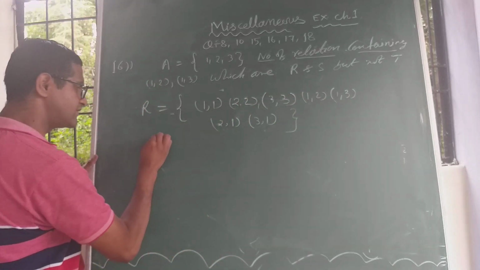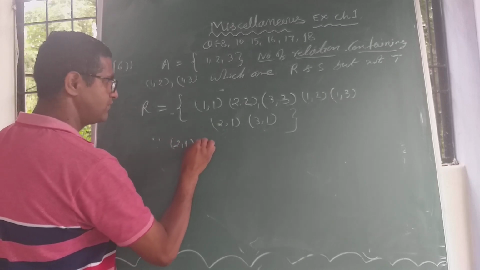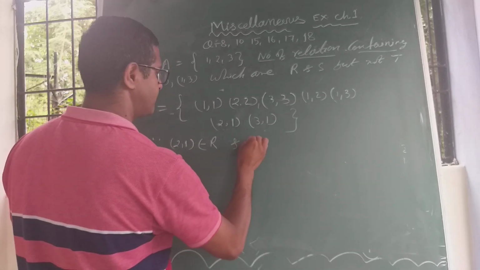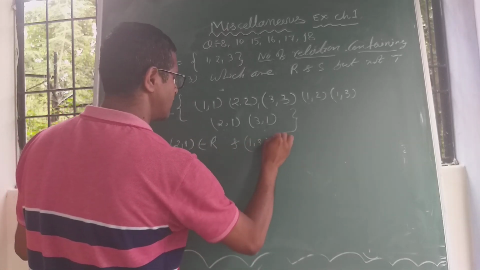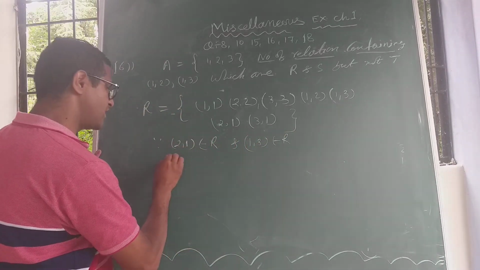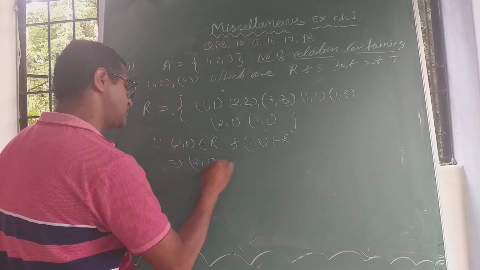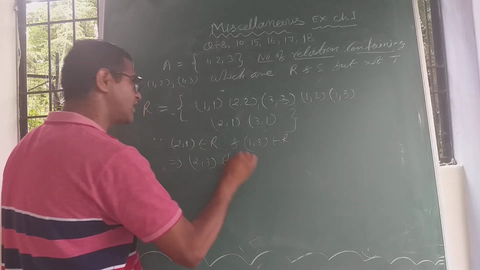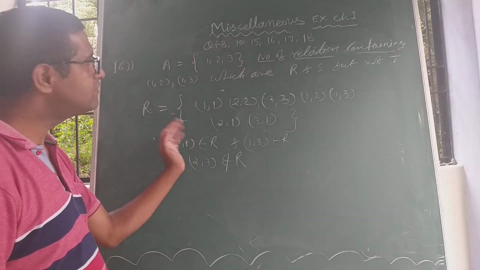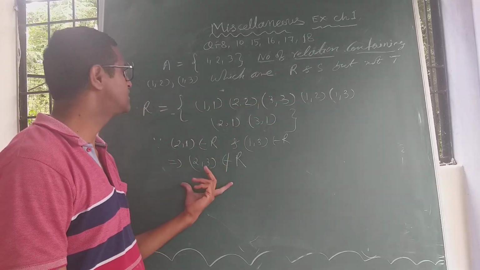You can write since (2,1) belongs to R and (1,3) belongs to R, meaning (a,b) belongs to R, (b,c) belongs to R, implies (a,c). (a,c) means (2,3). (2,3) doesn't belong to R. So this is an example of a relation which is reflexive and symmetric but not transitive.